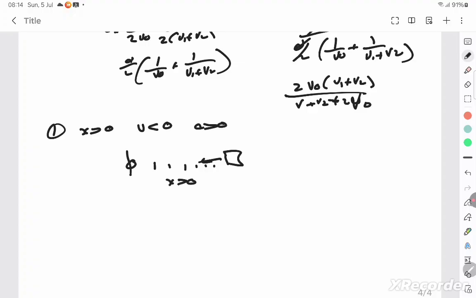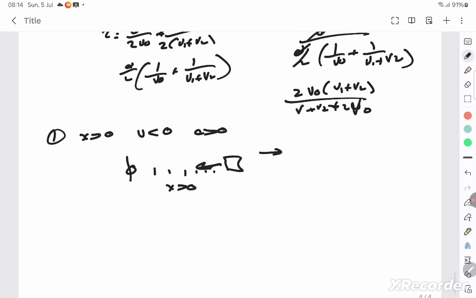The velocity is in the negative direction because this is a positive direction. So then we can say velocity is going to be less than 0. And acceleration will be greater than 0 because acceleration will happen in this direction.